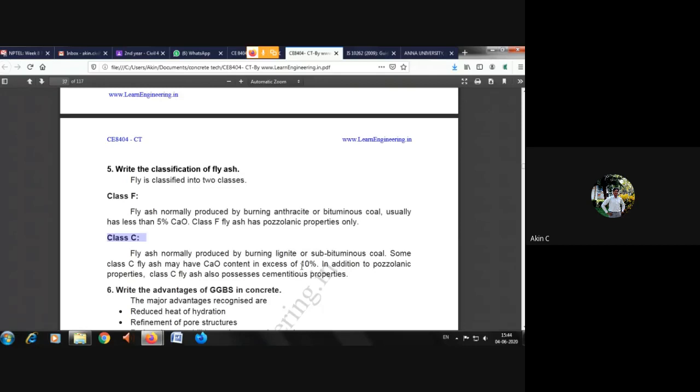So when your cement has 60 to 65 percentage of calcium oxide, which is lime, if you add some 40 percentage of class C fly ash into your mix process, definitely it will add some 10 percentage also. In the sense, 60 percentage will become 70 percentage of good bonding capacity. This is called class C fly ash. Class F fly ash is normally produced by burning anthracite or bituminous coal, and usually has less than 5 percentage of calcium oxide. So this is the classification difference between class F and class C fly ash.